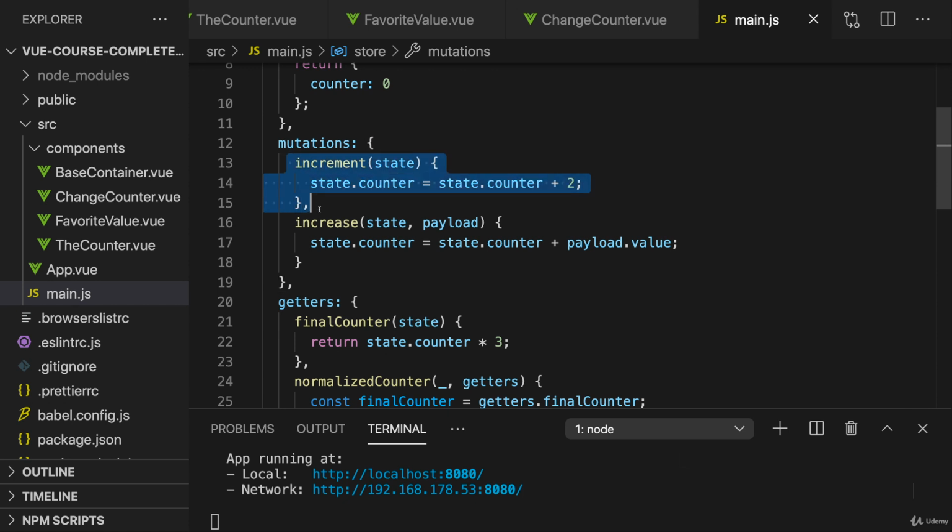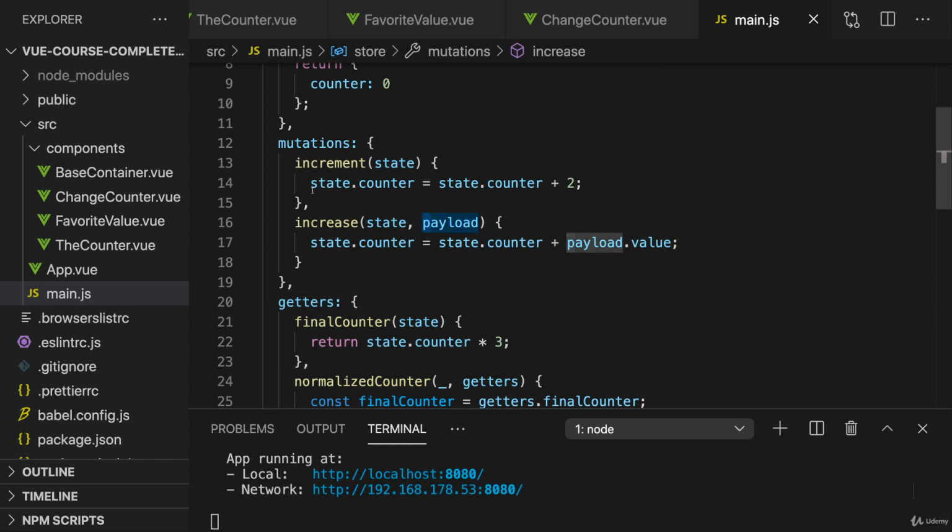So if you run a mutation, it needs to execute step by step without any pause and immediately change the state. It's not allowed to do anything that may take a bit longer. The reason for that simply is that if multiple mutations execute, every mutation should get the latest state. And if another mutation was committed but didn't finish yet, that is unexpected and will lead to errors in your program. That's why a key requirement of mutations is that they have to be synchronous.